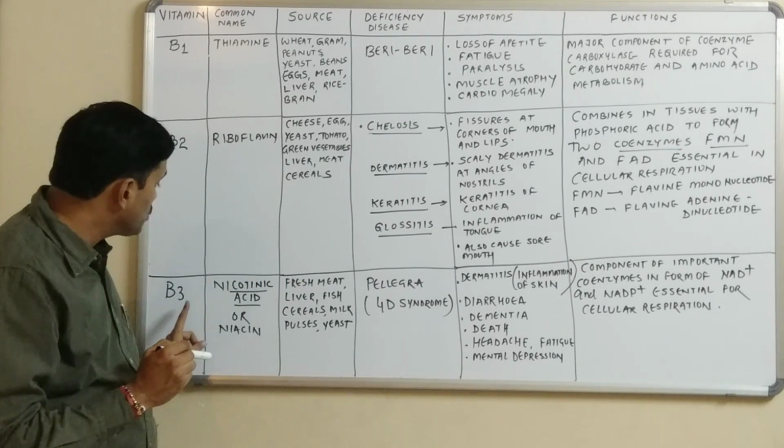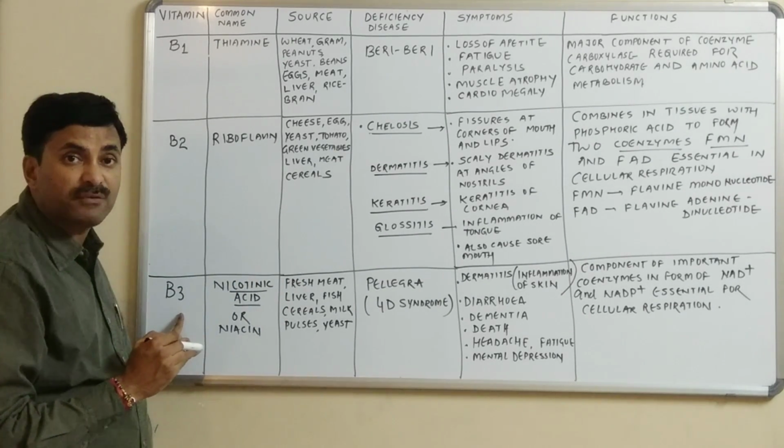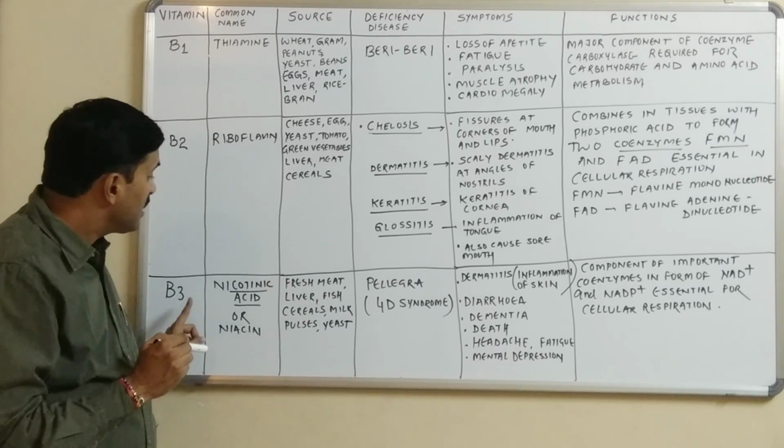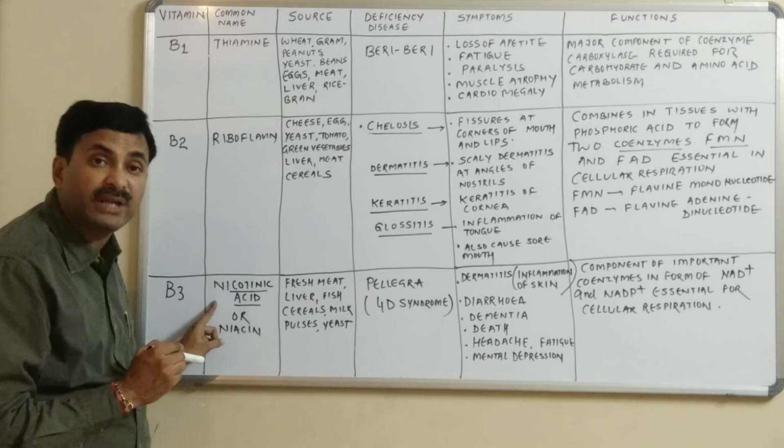Now coming to the third vitamin of the B complex, and that is known as B3. B3 is also called nicotinic acid.